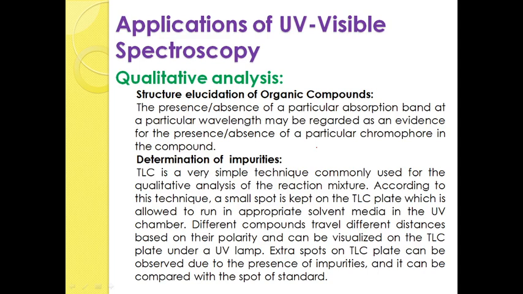Like that, if you assume the benzene molecule, benzene is also acting as a chromophore. It is also giving a particular absorption in the UV visible spectra. At 255 nanometers, if you find a band, that band indicates the presence of an aromatic compound, that is benzene, which is a chromophore. So, depending upon the absorption band in the UV visible spectra, it is easy for us to find the structure of an organic compound. And the next one is